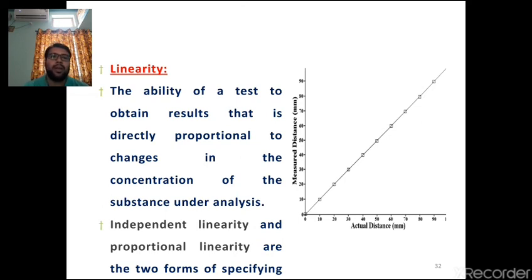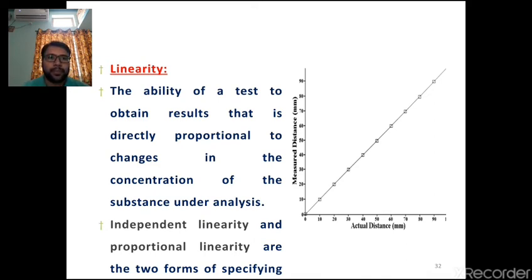That means the test results obtained are directly proportional to the changes in the concentration of the substance. If you take the distance, whatever the changes are there, they are linearly placed. That means all the values we are going to get at the output are linearly placed. That is going to give a linearity.